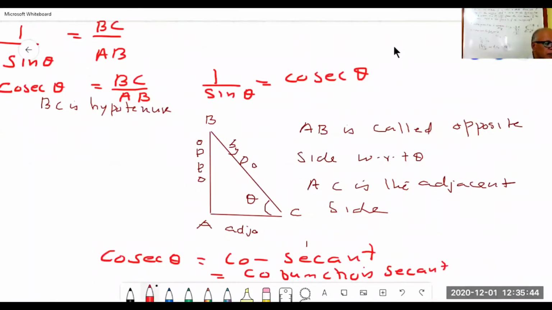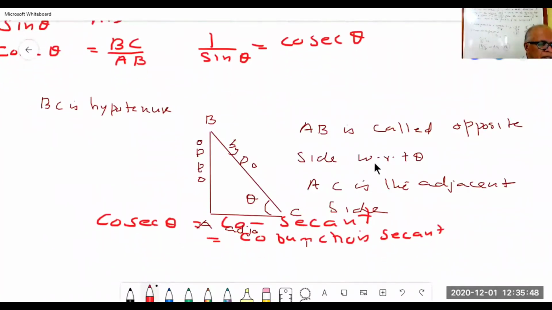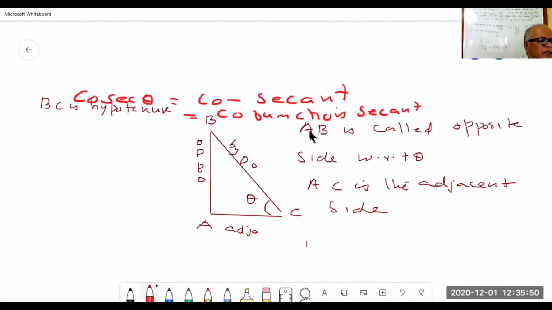What is secant? I will tell you. It is a geometrical definition. So let us draw a secant.